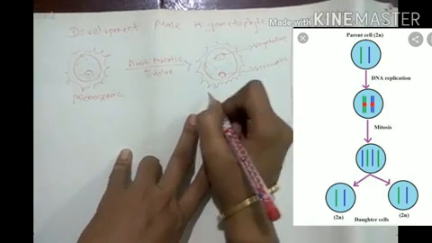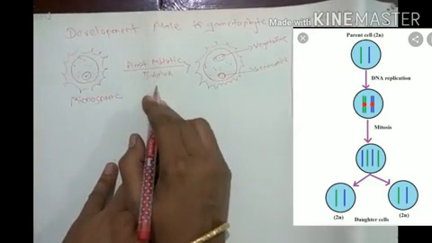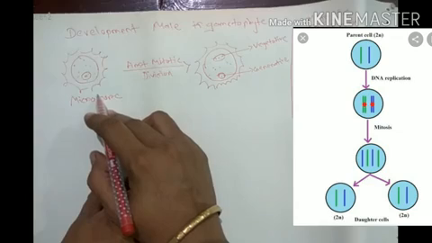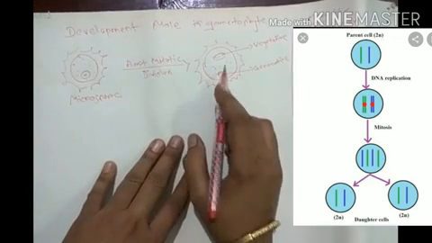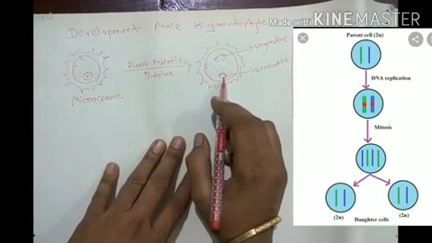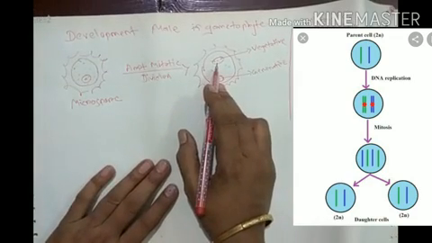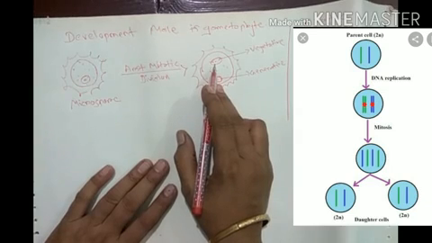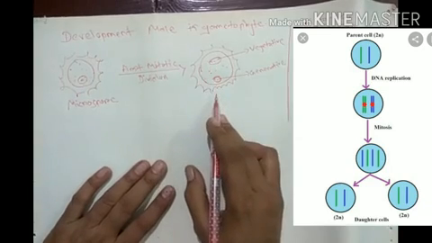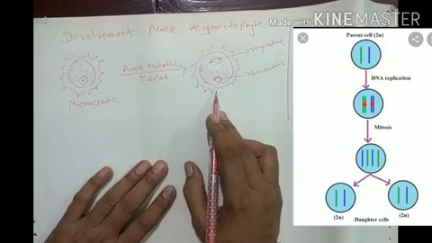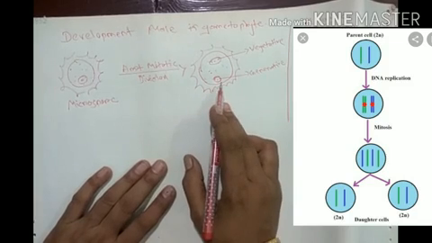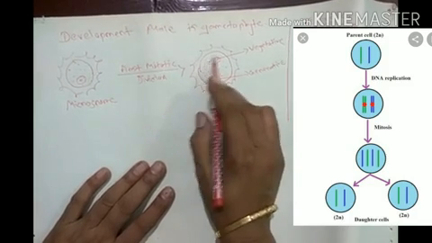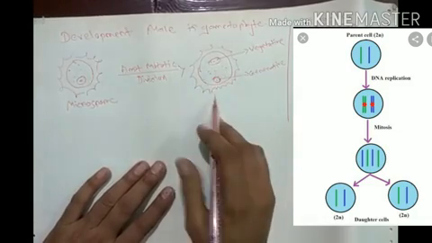Did you understand? In first mitotic division, microspore gives a two nucleated structure. In this, the large, bigger vegetative cell, which can be seen with the naked eye, and a small thin generative cell. This small thin generative cell is floating in the cytoplasm.